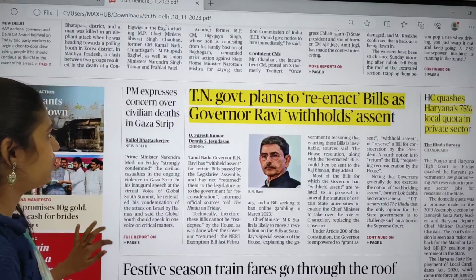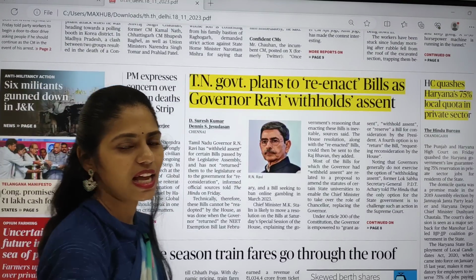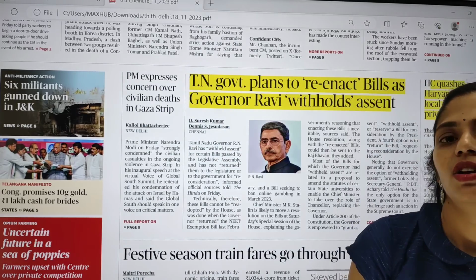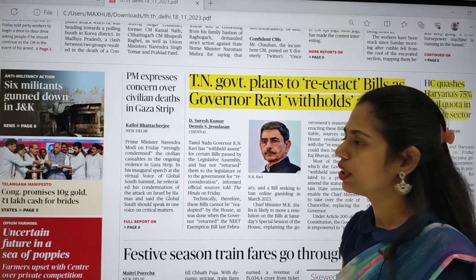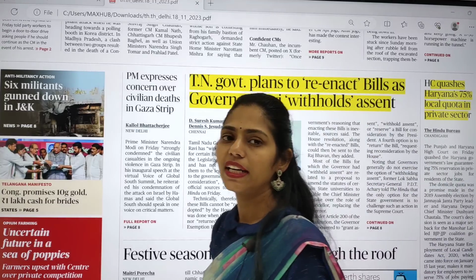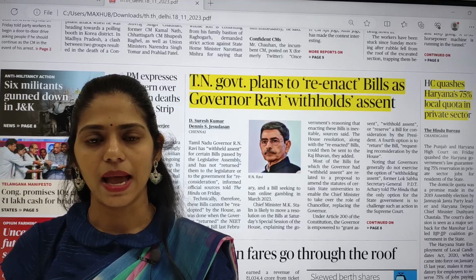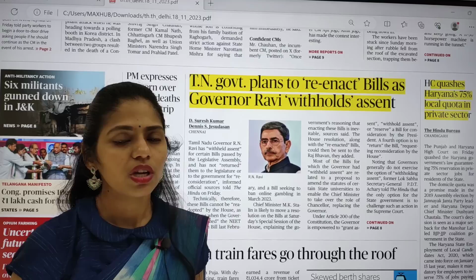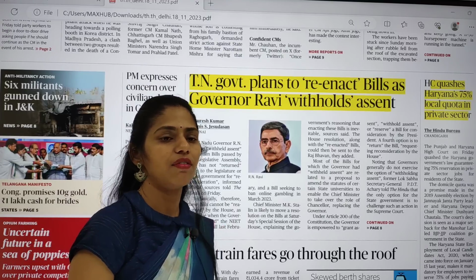Clear? And if you move on, there is one more article, and we have been discussing articles regarding the powers of governor for the last 1 month. The states like Punjab, Tamil Nadu and Kerala, in those states the bills passed by the house are not getting assent from the governor. So there is withholding of bills happening in these states. And a petition is filed even in the Supreme Court. The Supreme Court also showed discontent regarding this move of governors.